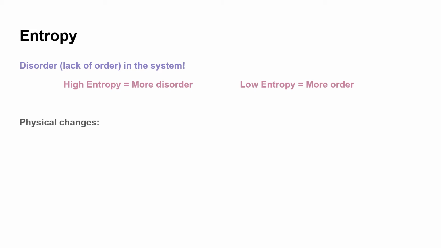And if you are asked what happens to the entropy of the system after this change, remember that solids have very low entropy because they are very ordered. Gases have high entropy. So if we are looking at a phase change where we are going from solid to liquid, the entropy of the system is going to increase because we are going from something that has low entropy to something that has a little higher entropy.